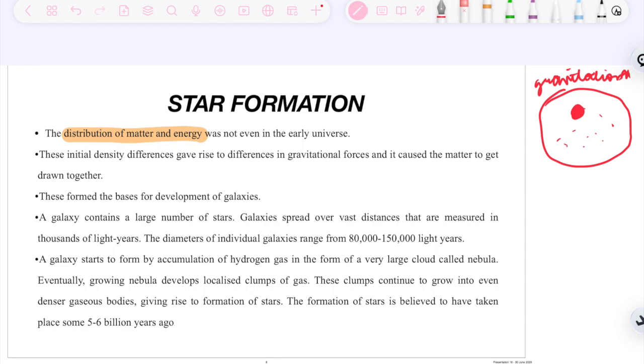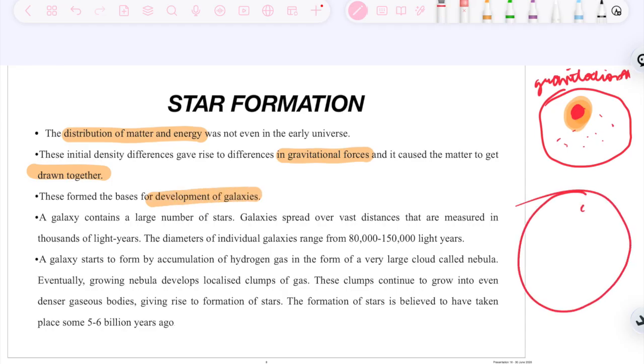So these initial density differences gave rise to differences in gravitational forces, and it caused matter to get drawn towards that point. Here, because there is more distribution of matter and energy, more gravitational pull will be here and more matter will be present here. So this is how galaxies were formed. For example, in this whole early universe, this point, this point, this point, these have huge matter and energy. So these will be the points where galaxies will be formed.